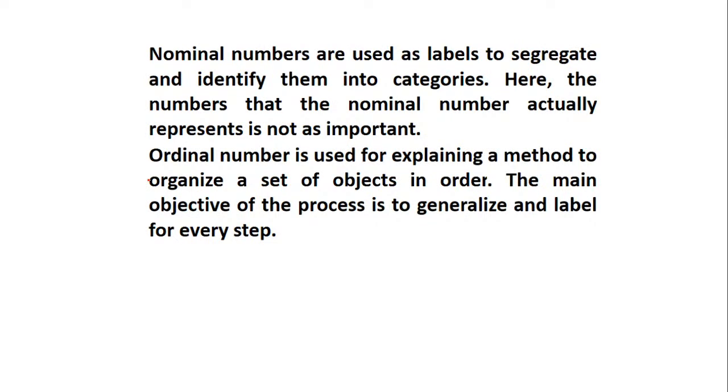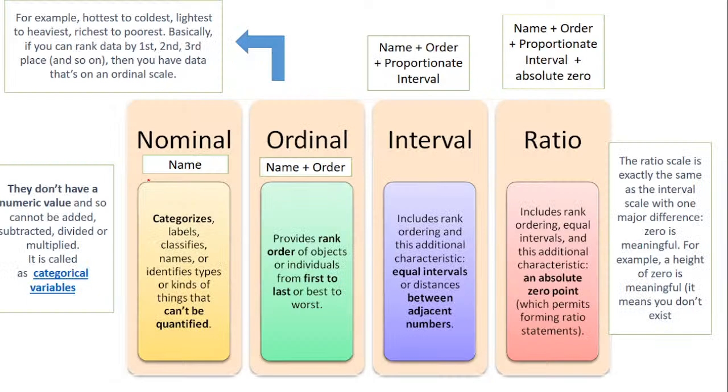We will come to this after this particular diagram, because this diagram is inclusive of the total topic, which will help you to keep it in mind. So we have nominal scale, ordinal scale, interval scale, and ratio scale. Nominal scale consists of categories, labels, and classification, whereas ordinal scales consist of ranking. Interval scales consist of equal intervals, and ratio scale consists of an absolute 0 point.